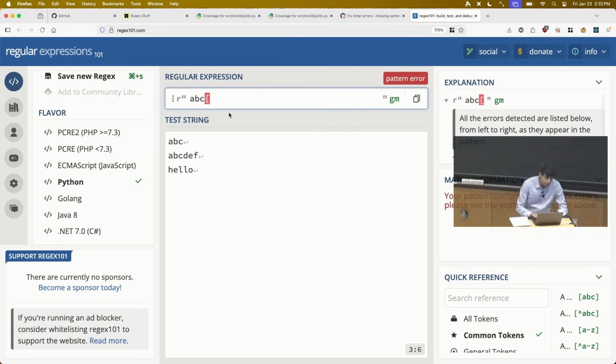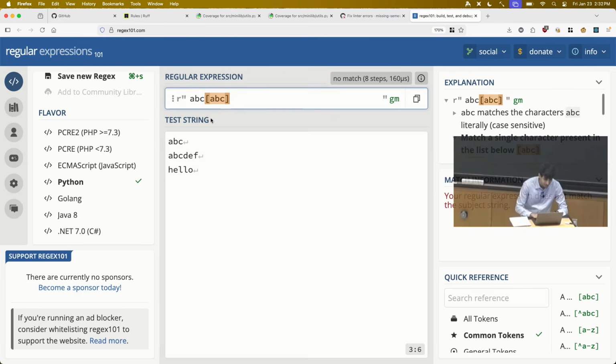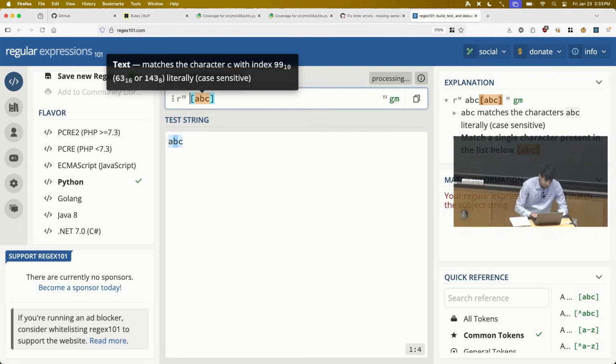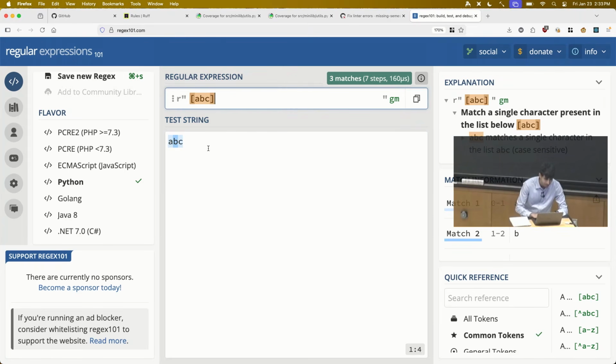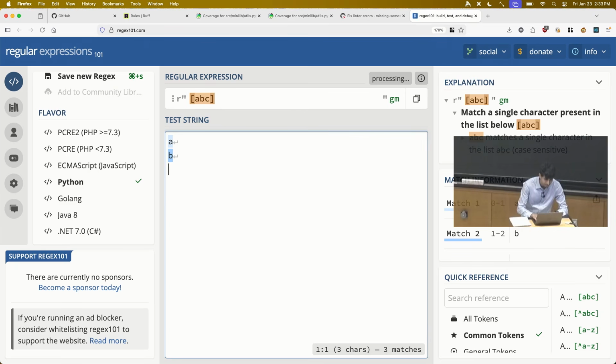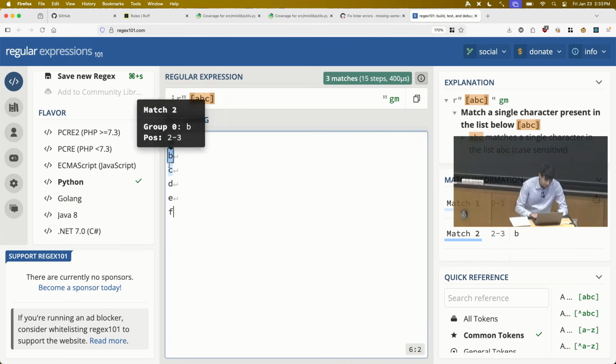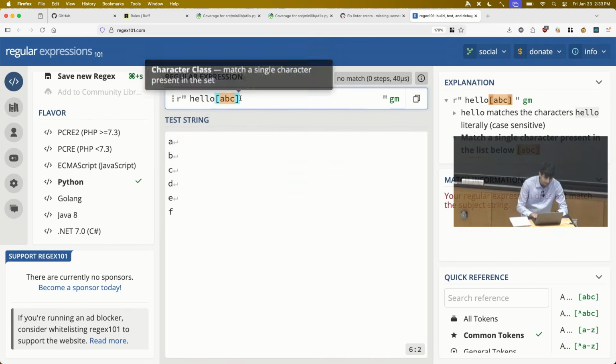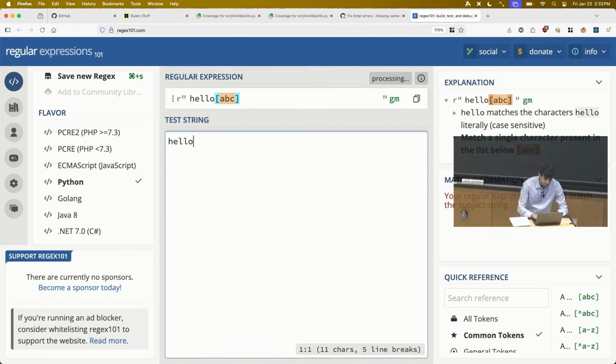In square brackets, you can say this should match any of the characters ABC. So if I do ABC here, maybe I'll get rid of that. This pattern, bracket ABC close bracket, matches A or B or C. So this is saying any one of these characters. Now you can compose these. If I do hello and then bracket ABC, this will match the string hello A, hello B, but not hello D.